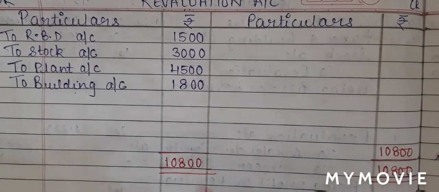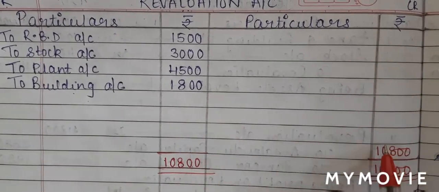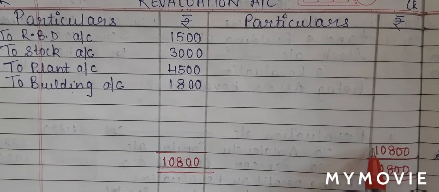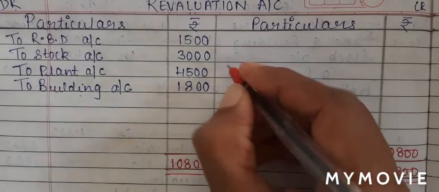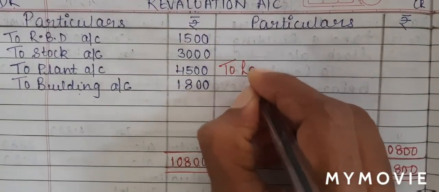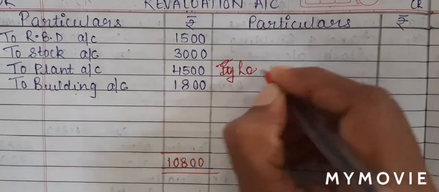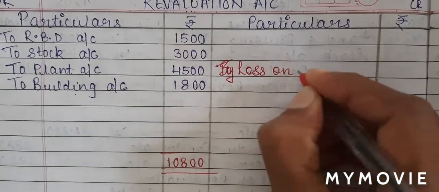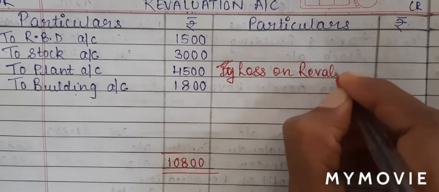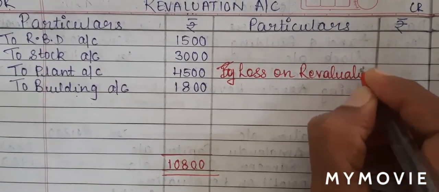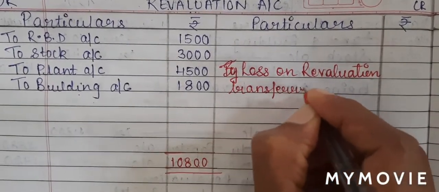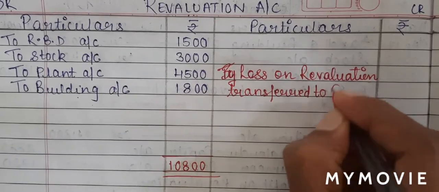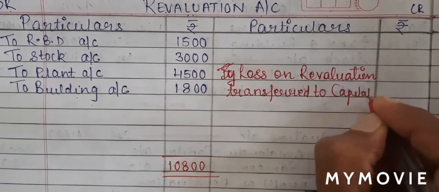Now if you look at this, students, our expense is more than income. When expense is more than income, which means the business has suffered a loss. So I will write by loss on revaluation transferred to capital account.